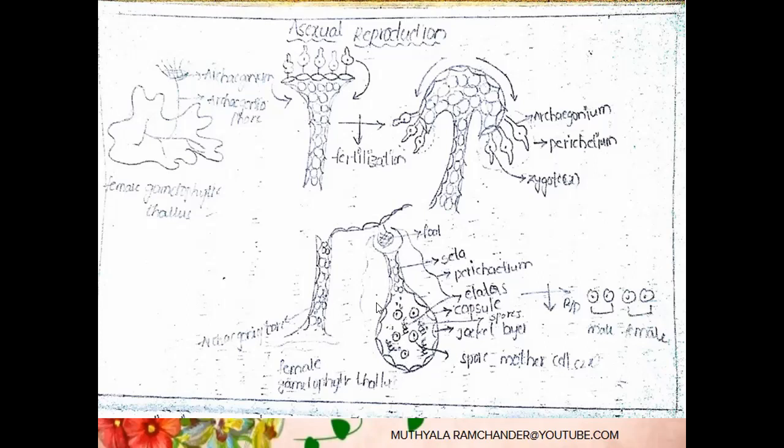The capsule is an enlarged portion. It is protected with a single layer of jacket cells. Below the jacket layer, at the primitive stage, a number of diploid cells are present. These diploid cells are called spore mother cells. All spore mother cells participate in reduction division, or meiotic division, to form haploid spores. During this reduction division, some spore mother cells develop into elaters. The elaters are spiral-like structures.